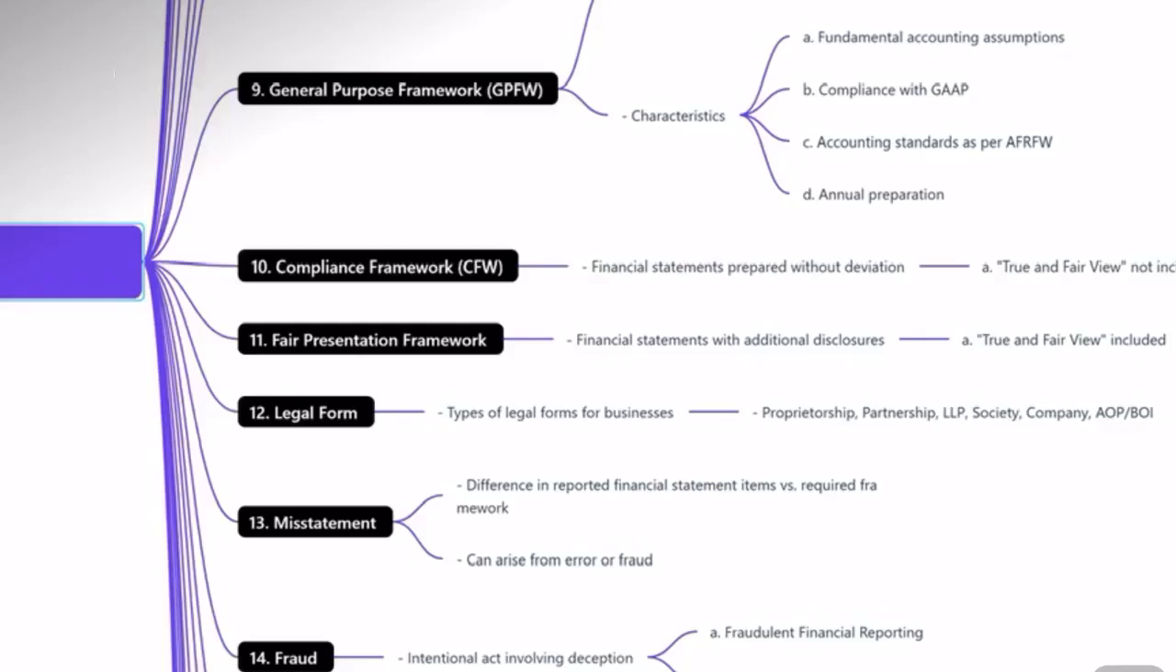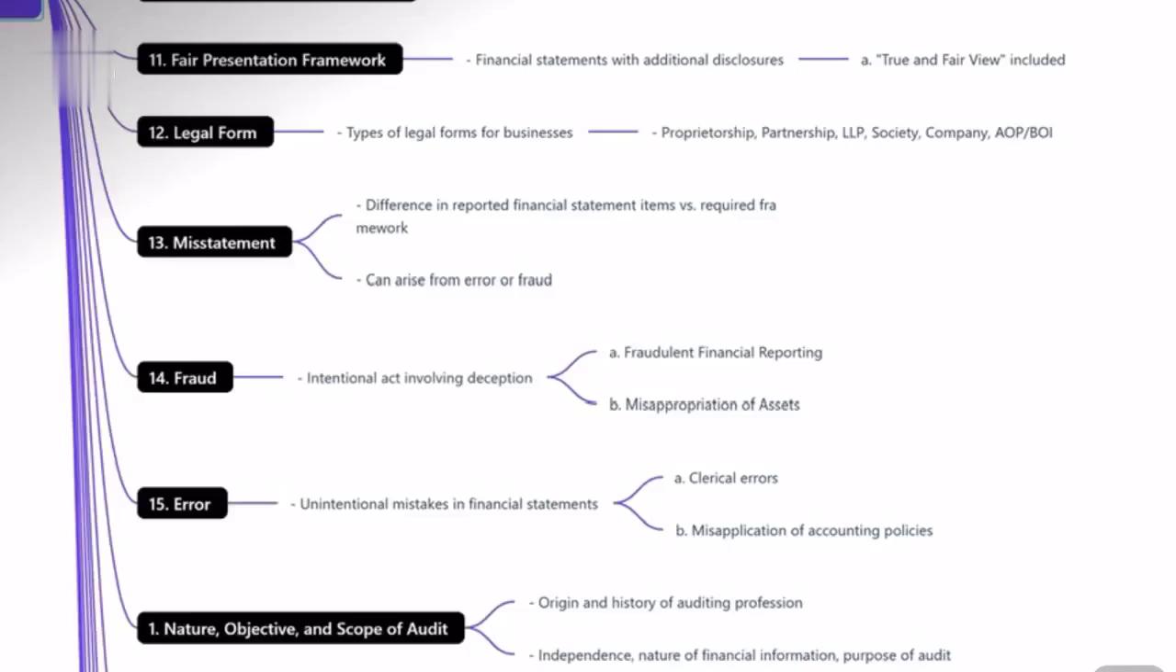This general purpose financial reporting framework incorporates all the fundamental accounting assumptions, including the GAAP requirements. It includes the Ind AS requirements also. There are two further classifications based on the fair presentation of the financial statements.